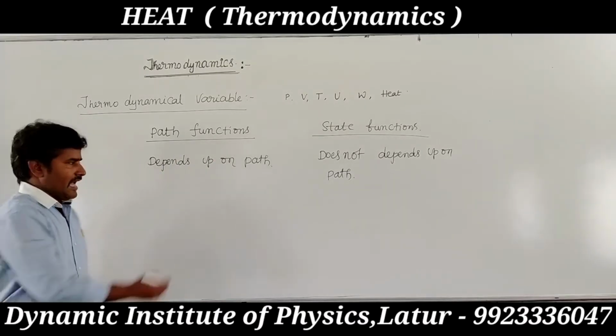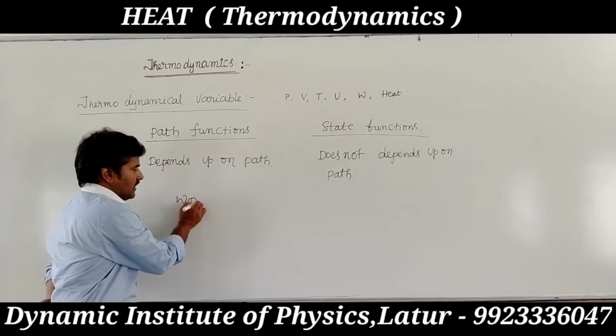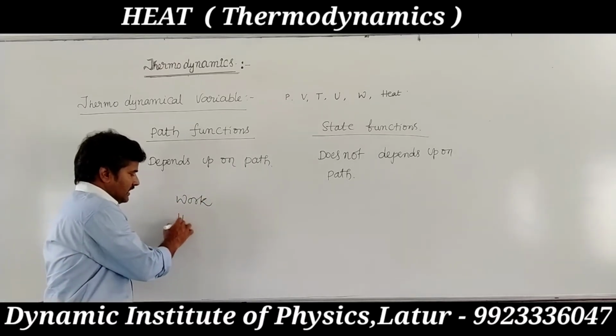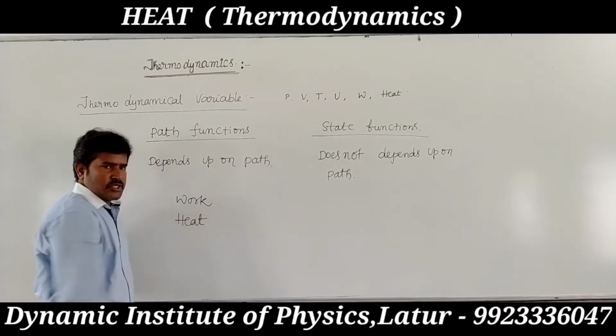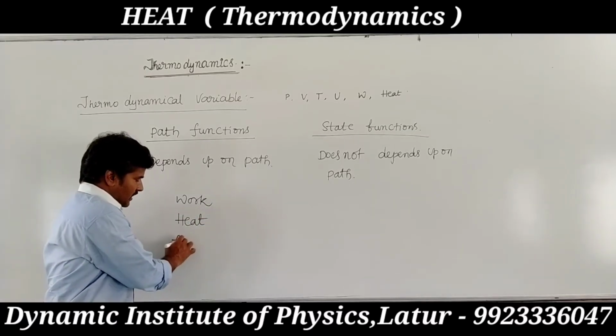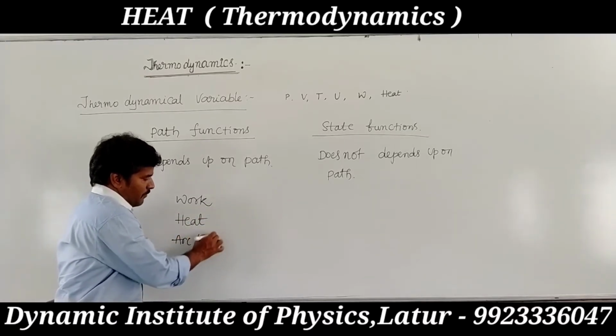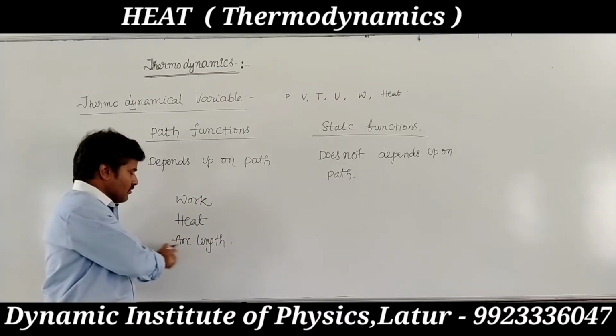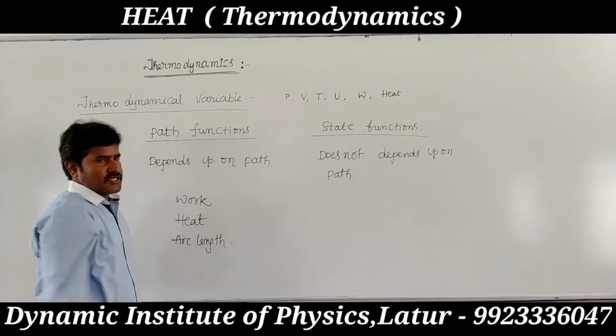Path function examples: work done in the process is a path function, and heat is also a path function. Arc length, suppose in the process a graph is given, the arc length is also a path function.